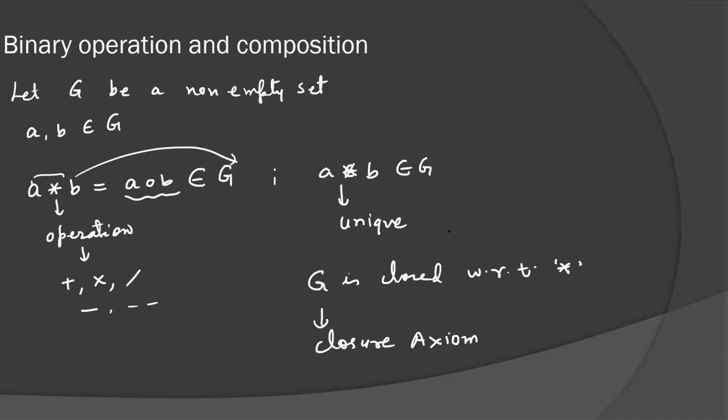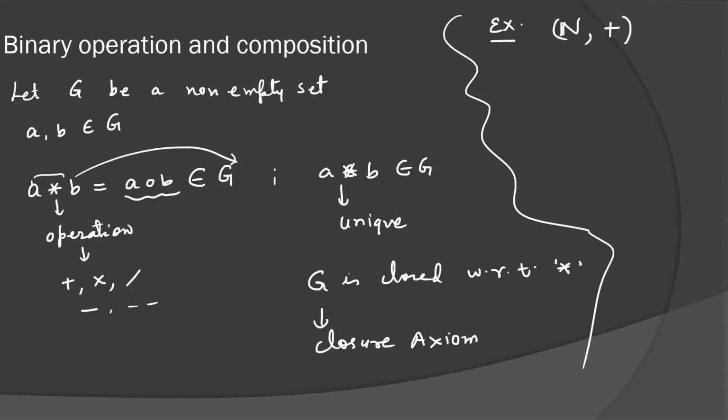For example, suppose the set is the natural numbers and I am taking the operation as addition. If we consider any two natural numbers and use the operation A star B, here the operation is plus, so A plus B will be again a natural number.